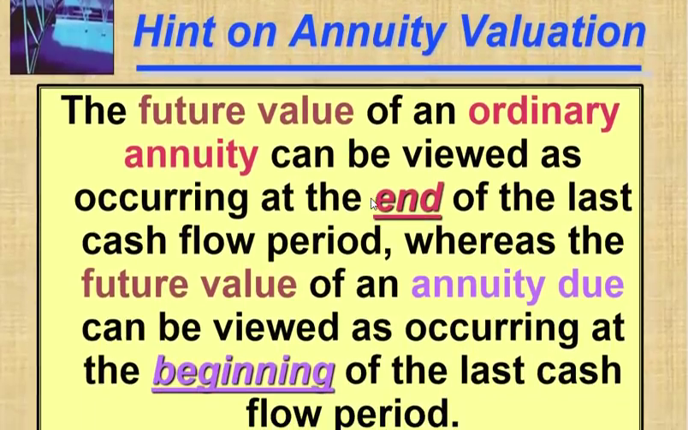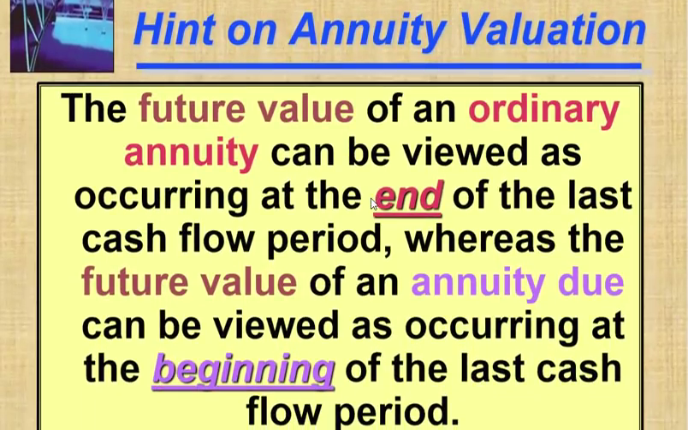See, just you understand this. The future value of an annuity can be viewed as occurring at the end of the year, whereas the future value of an annuity due is at the beginning. Okay, so very simple. People are always forgetting about this. What is due and what is ordinary?